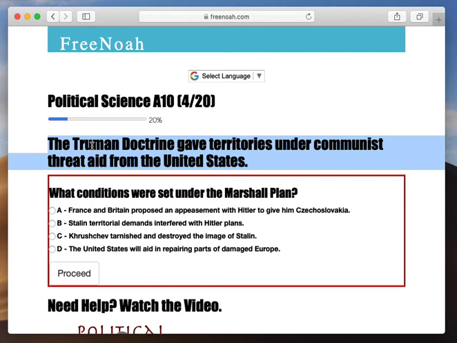Here in Europe, you have these undecided territories, right, that were vulnerable to go either capitalist or communist, right? So now the Truman Doctrine gave territories under communist threat aid from the United States. If the Soviet Union was attempting to use military force or any type of treaties to gain territories and place them under the communist system, the Truman Doctrine would give that territory aid from the United States. All right, they'd be like, no, we want capitalism here, right?